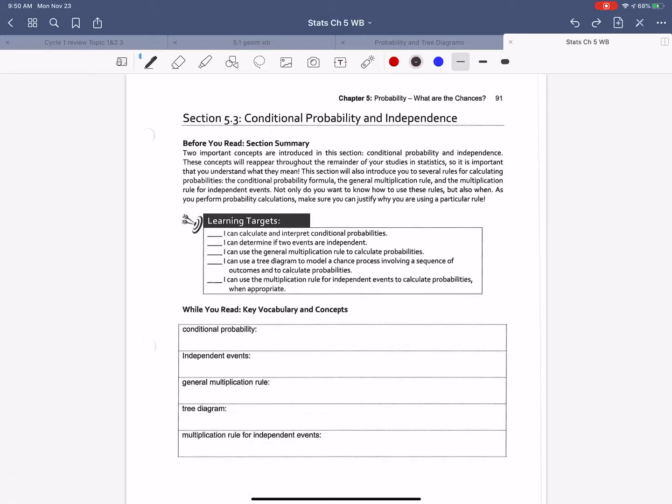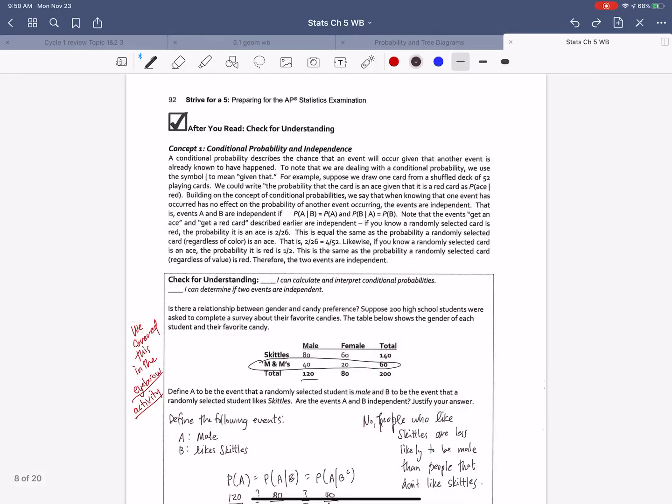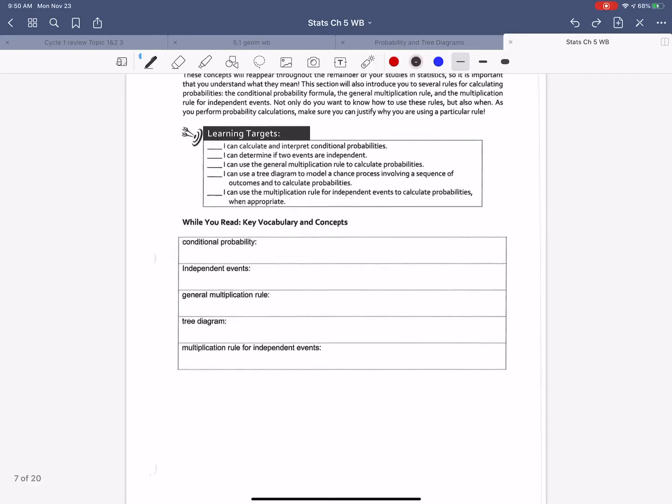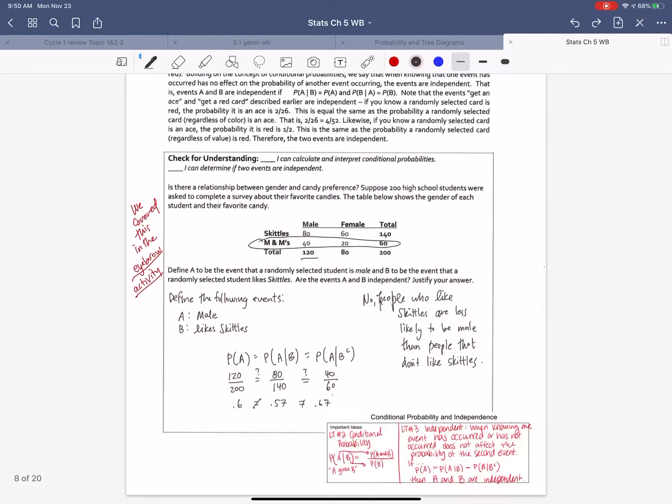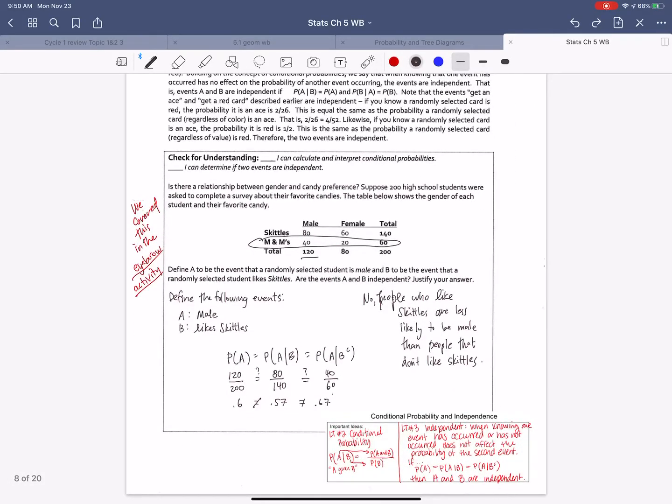Now, some of this we've kind of covered, and for some students, period 6, we haven't covered it yet. So here we covered this in evil eyebrow. So let's go through my work I sketched out here. It says, is there a relationship between gender and candy? Just like we did a relationship between eyebrow and taco tongue, right?